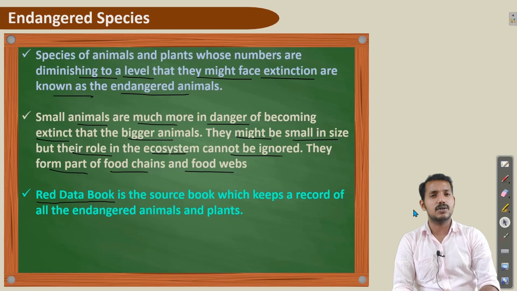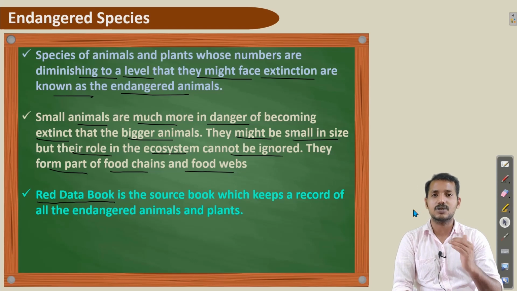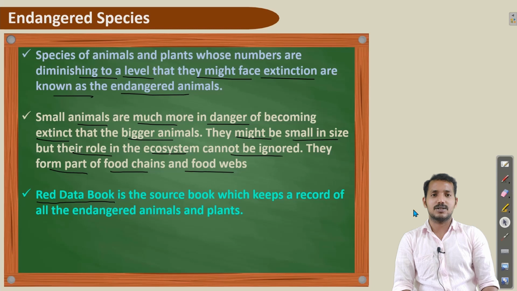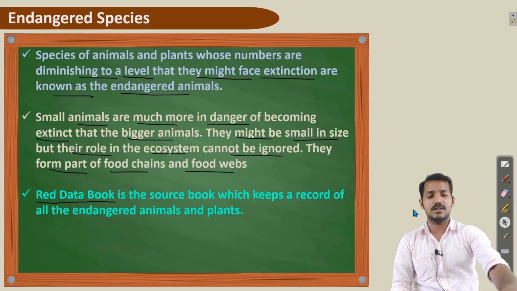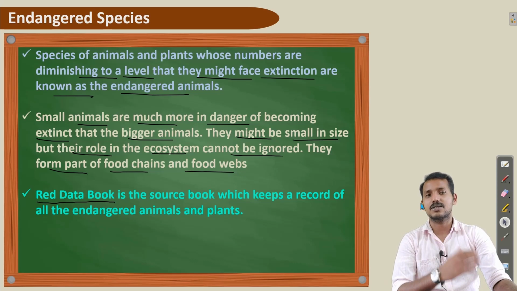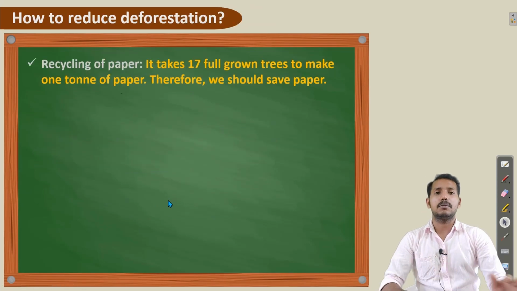Now, the first thing I told you was deforestation. Protected areas only protect that particular area, but that is not sufficient for reducing deforestation. We also need to think of other ways or measures to reduce deforestation. So how can we reduce deforestation? Let's discuss that. The first way is the recycling of paper.